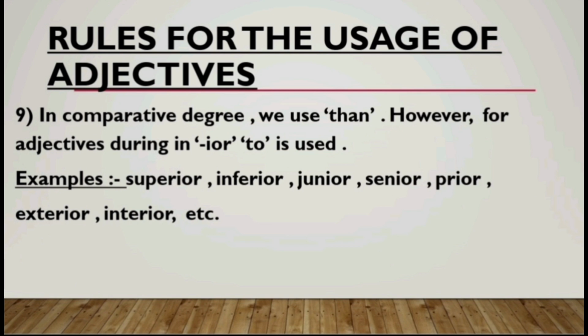For example, she is superior to him. This cloth's quality is inferior to that one. We don't use "than" when we compare with adjectives ending in "ior". Such words are superior, inferior, junior, senior, prior, exterior, interior. Therefore we use "to" after these adjectives.